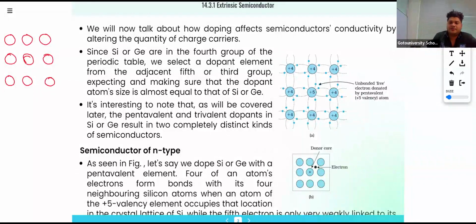We have silicons. Silicon, silicon, silicon, silicon, silicon, silicon, silicon, silicon. And we are doping arsenic.